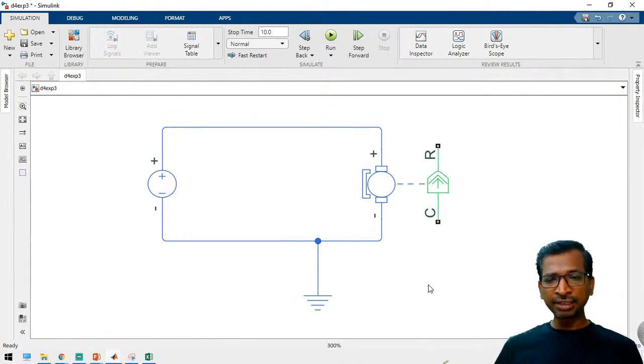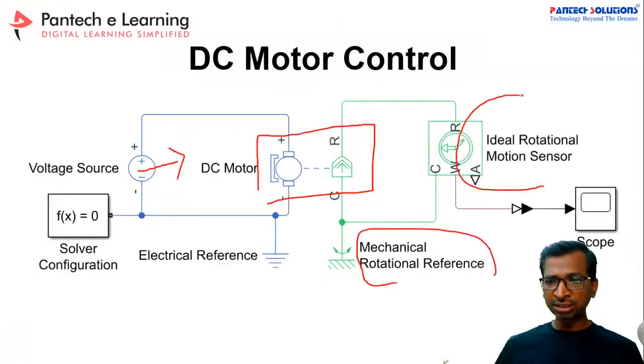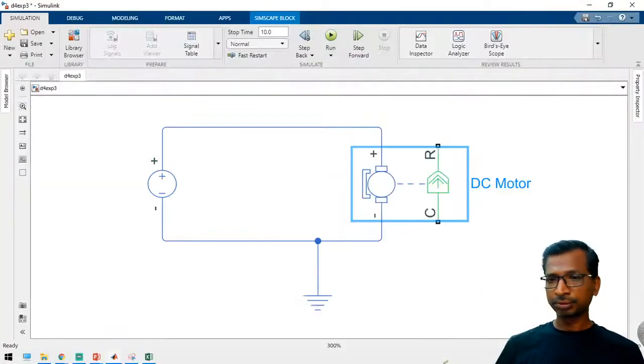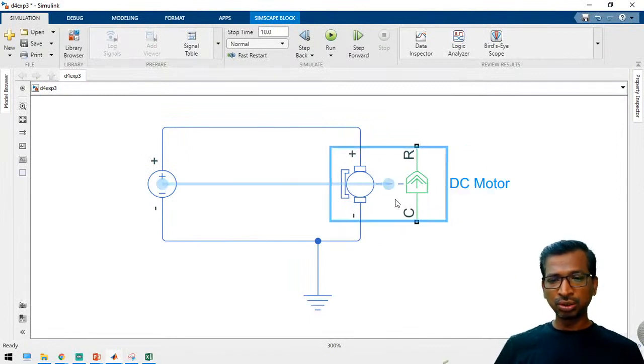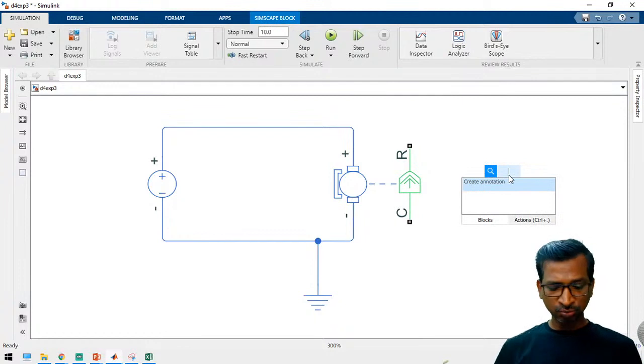And now we have to add the mechanical reference. As per our equations, see here the mechanical rotational reference component and then ideal rotational motion sensors to measure the motor speed. Similarly, the solver configuration also needs to be added. Now take a rotational motion sensor.